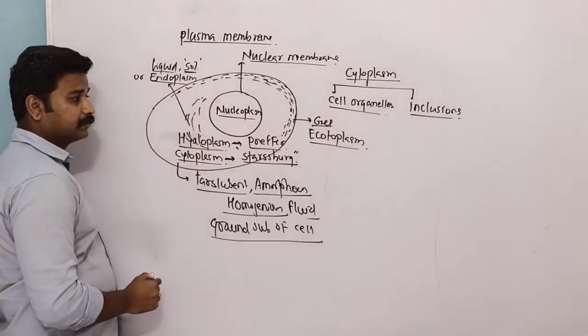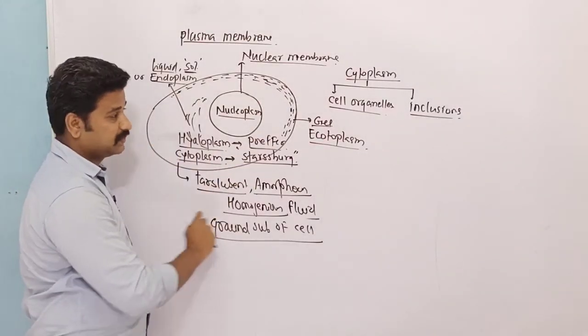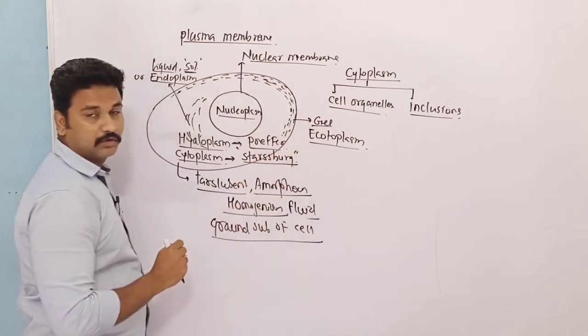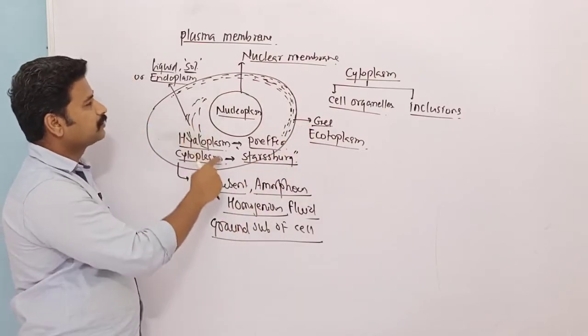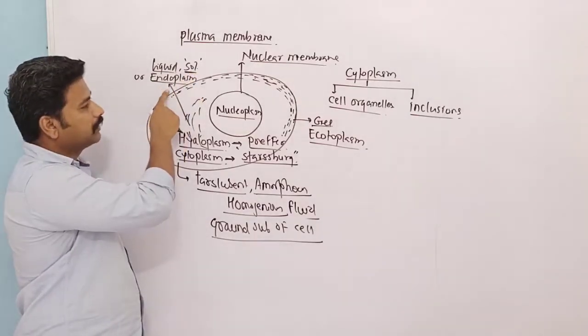So a cytoplasm will get divided into two parts. The outermost part is a gel-like thing called ectoplasm, and the inner part is quite liquid, called sol or endoplasm.